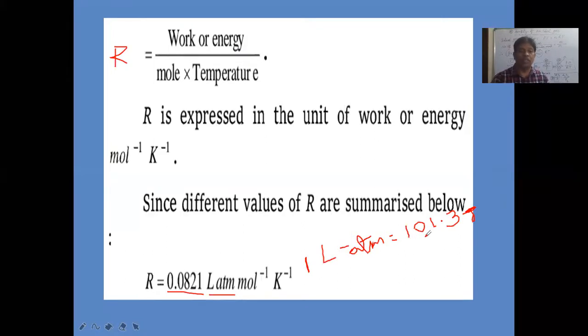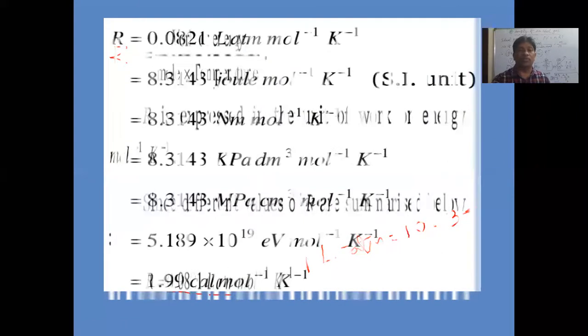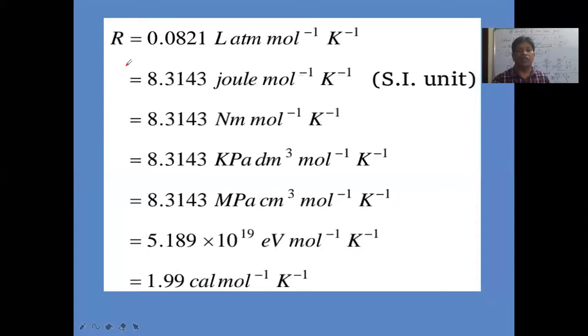So in place of liter atmosphere here, how many joules can we write? 101.3 joules we can write. So 101.3 joules into 0.0821 will be the R value in joules. Here the R value in liter atmosphere, how much did I tell you? 0.0821. Now in place of liter atmosphere, how many joules can we write? 1 liter atmosphere.